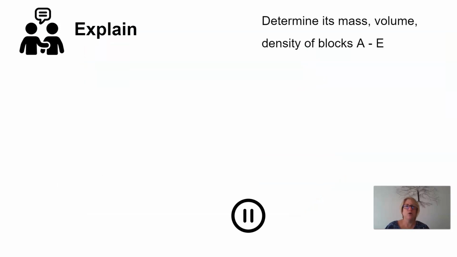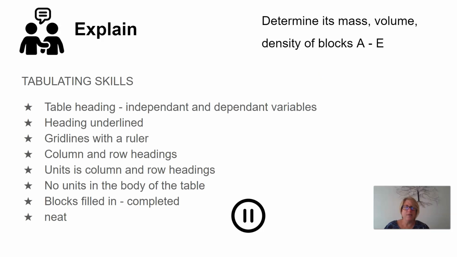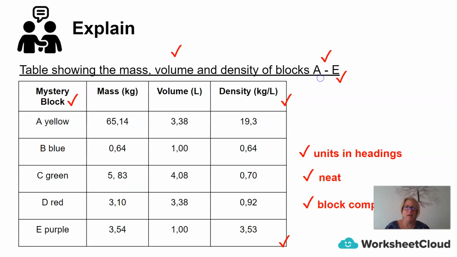So let us explain what we have just done. Firstly, we calculated the mass and density and volume of blocks A to E. Then just double check your tabulating skills again. You should have recorded this all in your table, so just check your table is all nice and neat. And let's now go and mark your table.